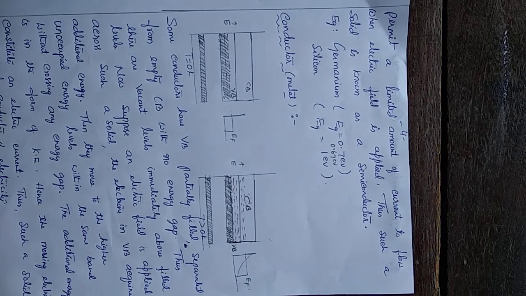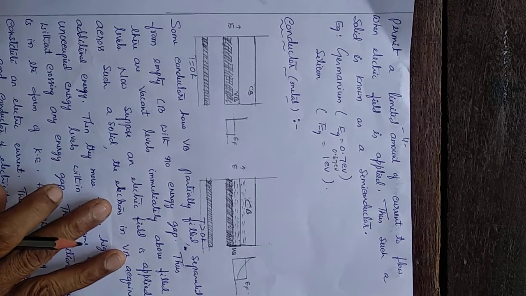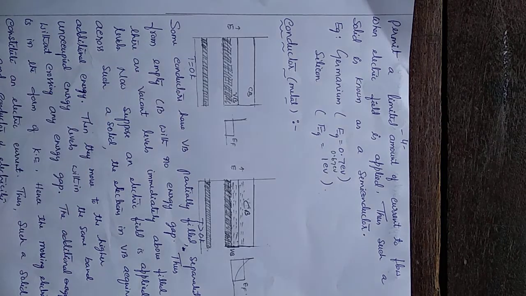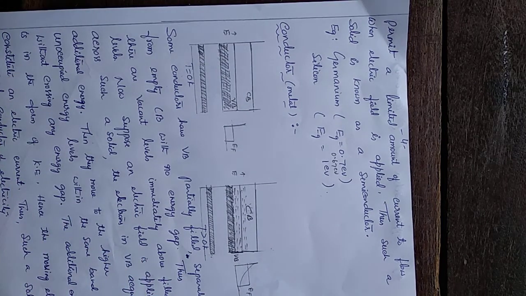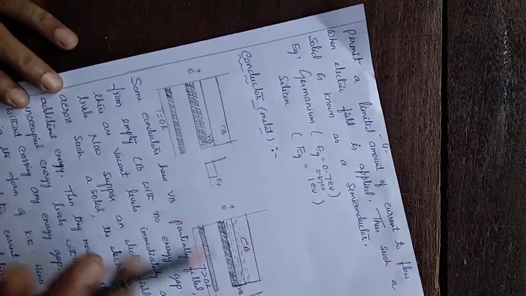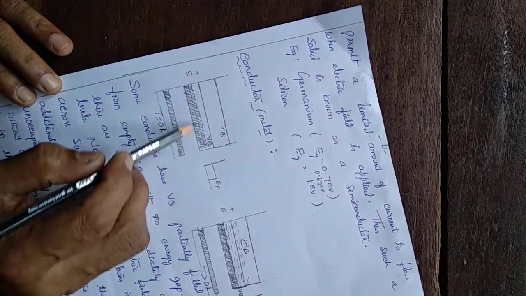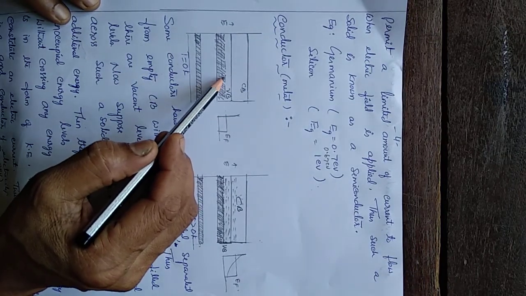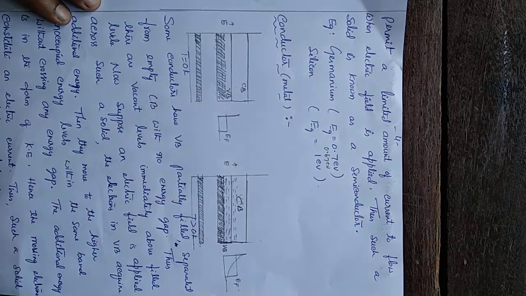The third one is conductors. Conductors are the metals. Metals are good conductors of electricity. Examples: silver, copper. See here, in conductors at absolute zero, T equal to 0 Kelvin, usually the valence band is partially filled and the energy gap is nil. The gap between the valence band and the conduction band is nil. Some levels are found to be unfilled, and this is the conduction band. So there is no gap between the valence band and the conduction band.